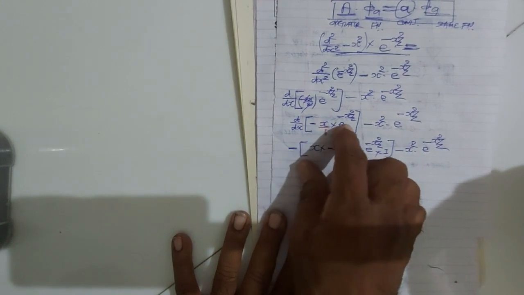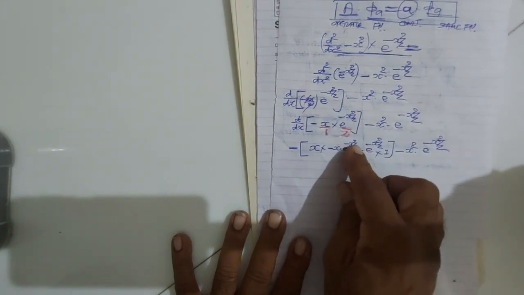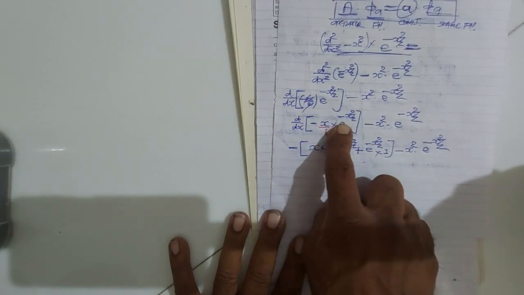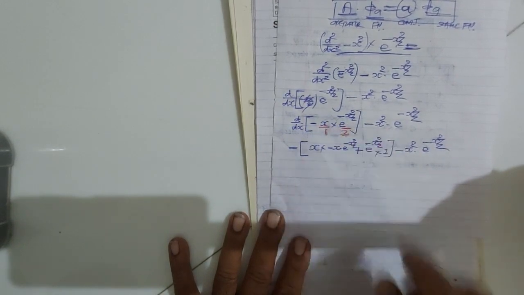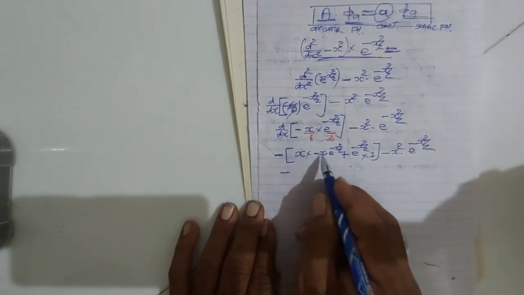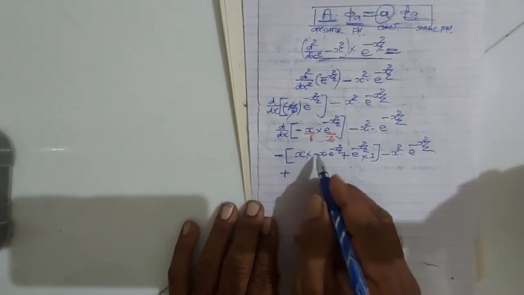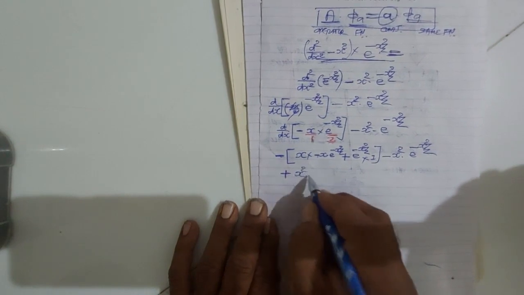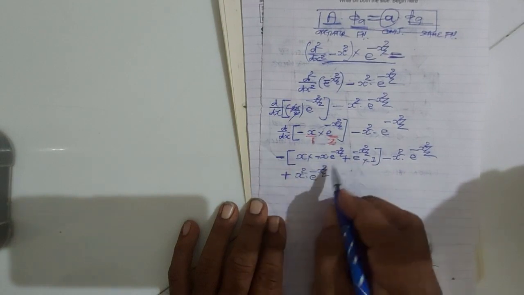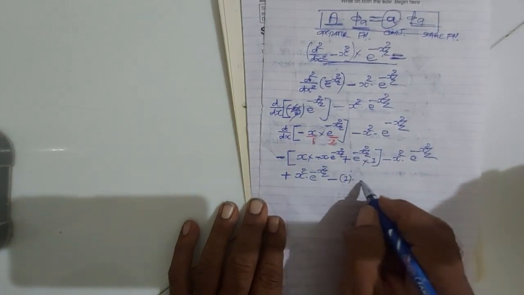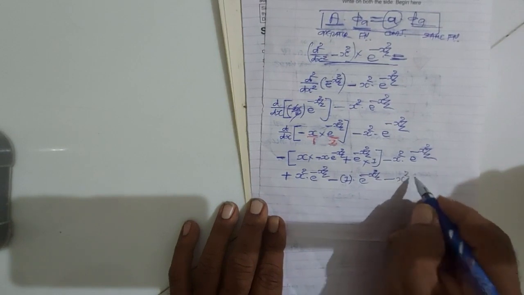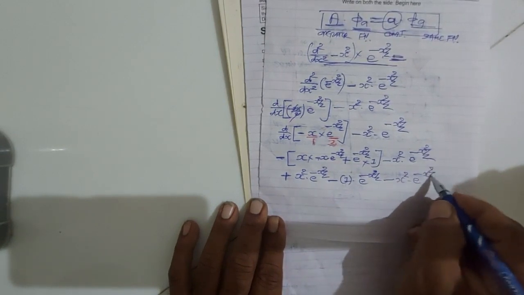So minus, first term x is constant, the derivative of the second term e raised to minus x square by 2 is e raised to minus x square by 2 into minus 2x by 2, which will be minus x, plus the second term e raised to minus x square by 2 is constant, the derivative of x with respect to x is 1, minus x by 2. So you get minus, what will it be, plus. Minus times minus will be plus x square e raised to minus x square by 2, then minus and plus will be minus 1 e raised to minus x square by 2, minus x square e raised to minus x square by 2.